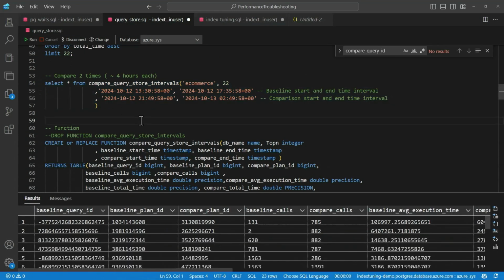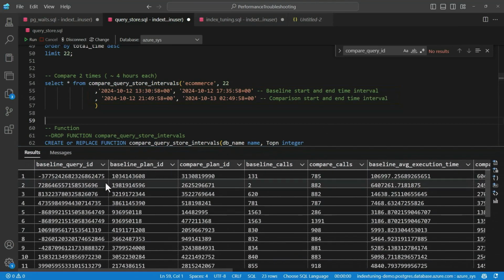Query store is also incredibly useful because it can be used to compare baselines. Here I wrote a function to take a baseline time and a comparison time, and I can look at every query with the query hash. I can look at the baseline plan and the comparison plan to see if the query plan changed.